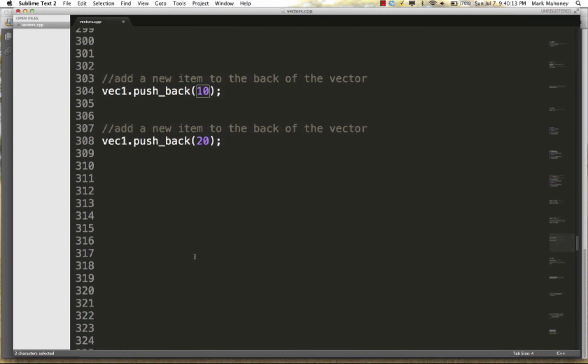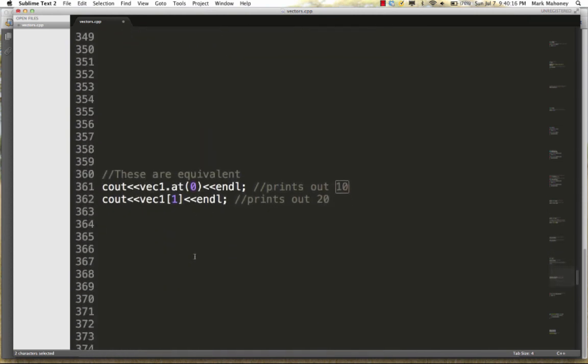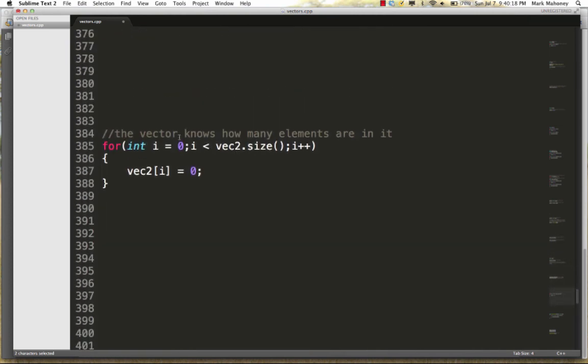Okay, so let's put some good values in the vector. This is how we would do that. We have a for loop here, and we're going to say i starts at 0, and we're going to loop while i is less than vec2.size. Notice the vector knows exactly how many elements are in it. We no longer have to store the size in a constant variable and pass it around with the vector. The vector is now smart enough to know, in this case, there are exactly 10 elements set aside for this vector.